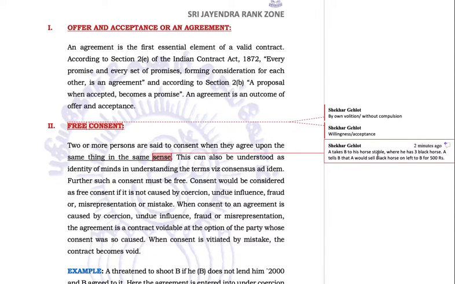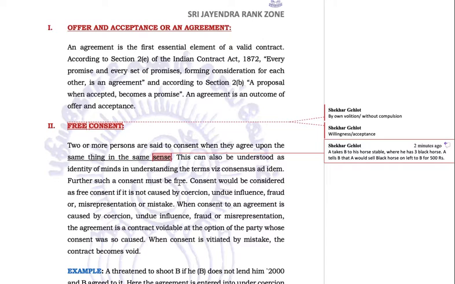So this is not going to be a free consent because they both do not know what they are talking about. This can also be understood as identity of minds. Here they don't have any identity of minds. He's identifying the horse on his left, and both are facing each other. The term is called consensus ad idem.